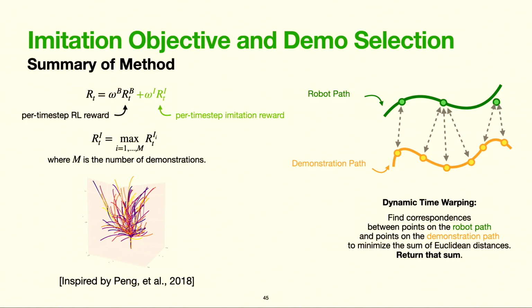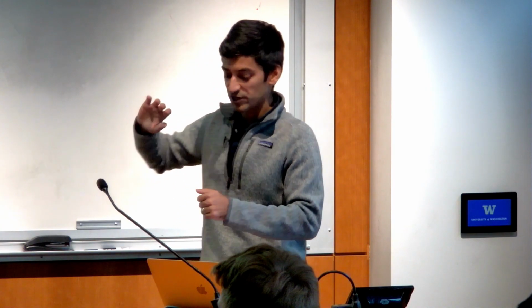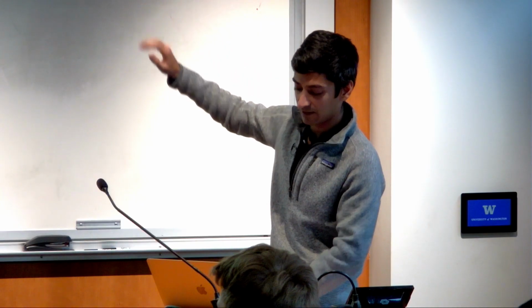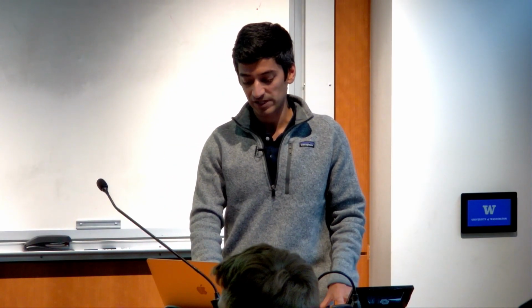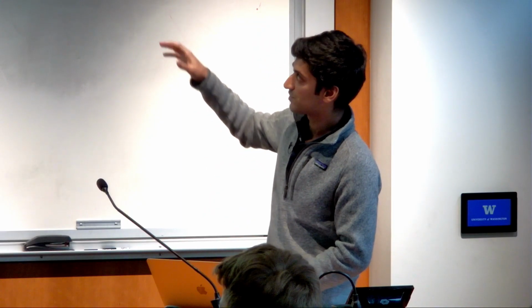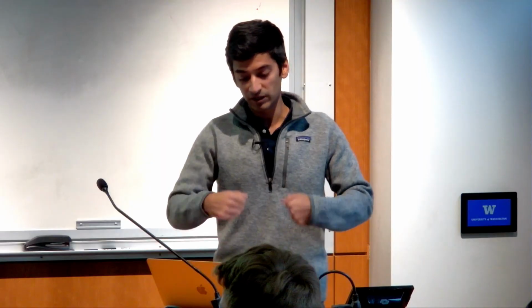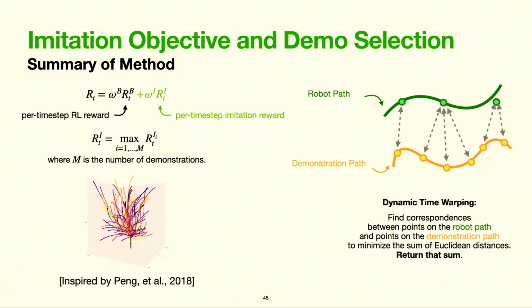We could just measure the distance between the points on the demonstration path and the path that the robot has traveled. But the demonstration paths were collected for disassembly, not assembly, and have a very different spatial and temporal discretization. But this is a problem that people have thought a lot about. We leverage dynamic time warping, which finds correspondences between points on two paths in order to minimize Euclidean distance, and then returns that distance. At each time step, we just use DTW between the robot path and every demonstration path, and we select the demonstration that is the smallest distance away. We also explored a path signature approach to this for anybody who's interested in that, and it's well documented in the paper.